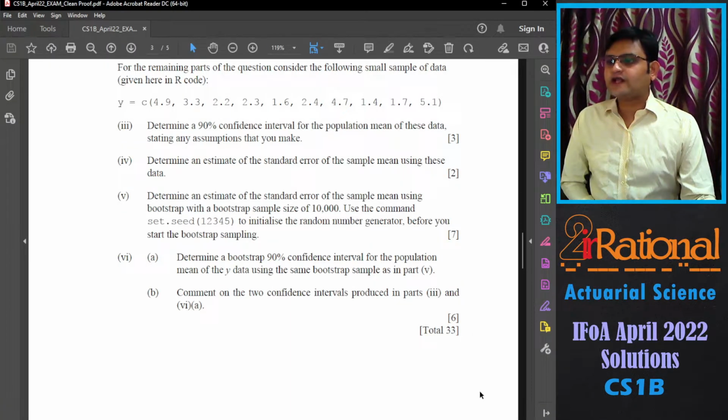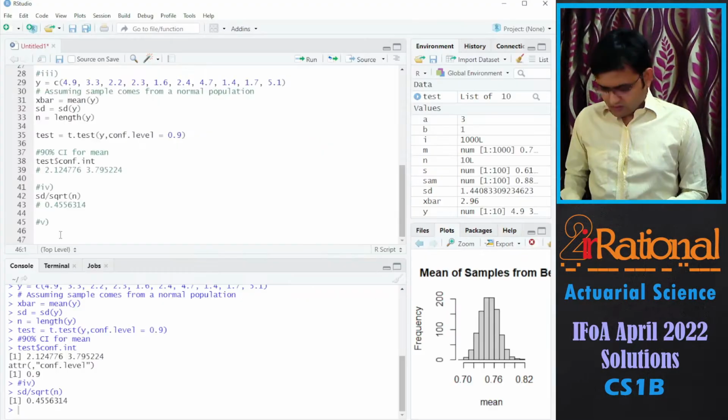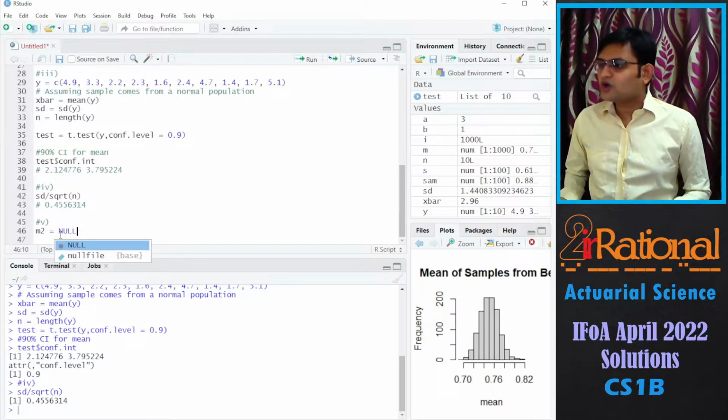Fifth part, determine an estimate of the standard error of the sample mean using bootstrap with a bootstrap sample size of 10,000. Use the command set.seed(12345) to initialize the random number generator before you start the bootstrap sampling. Here I'll say M2 is where I'm going to store all the means.